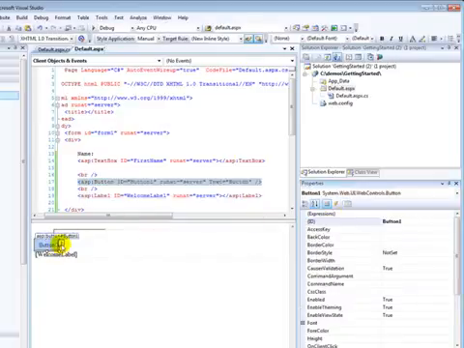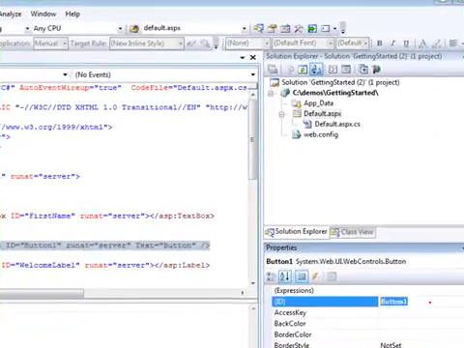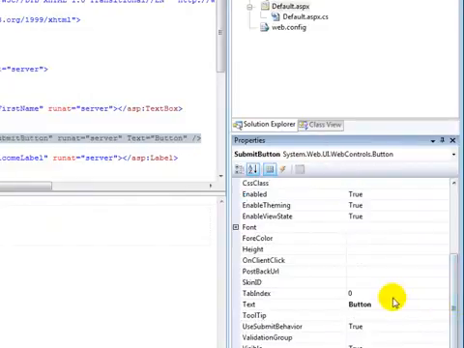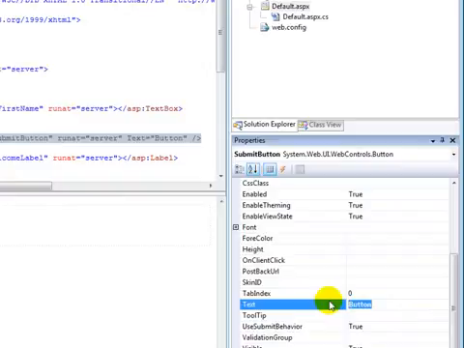I'm going to select the button just by clicking it once. Once I select the button, I'll also change the name of this button to submit button. And I'll change the text property to say hello.